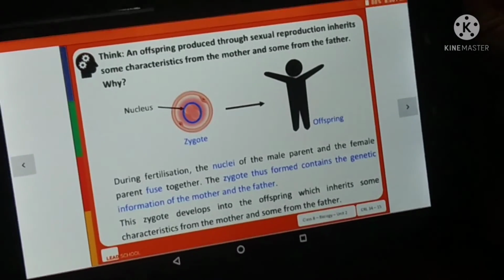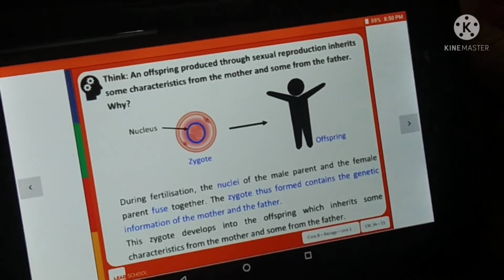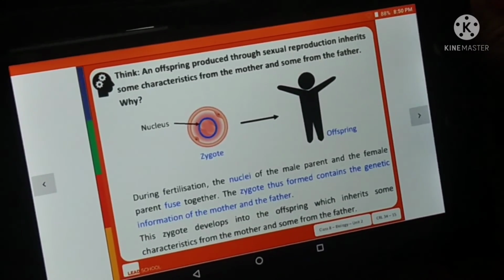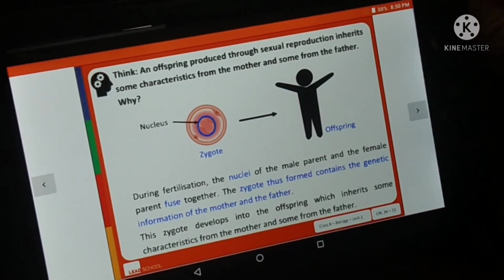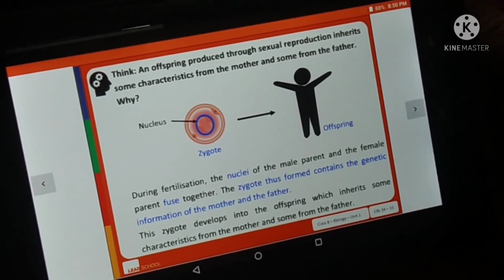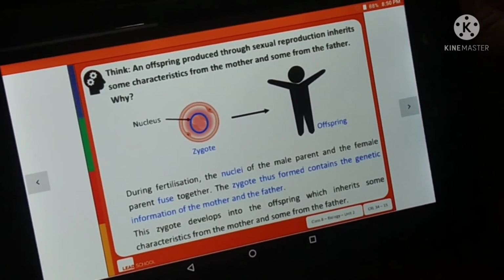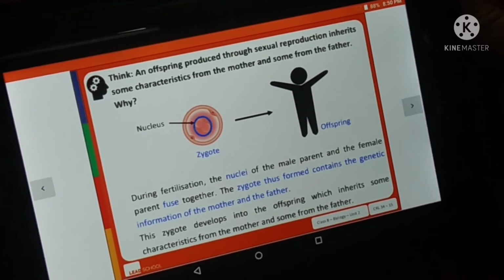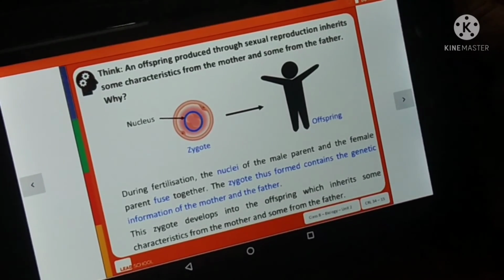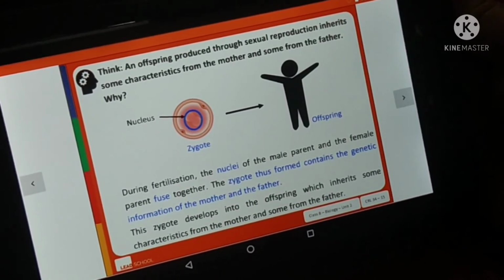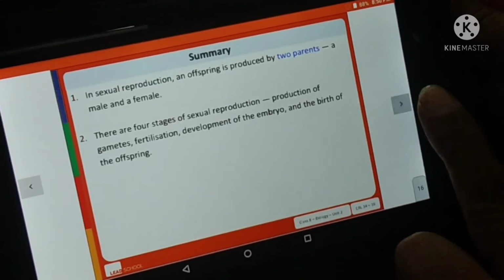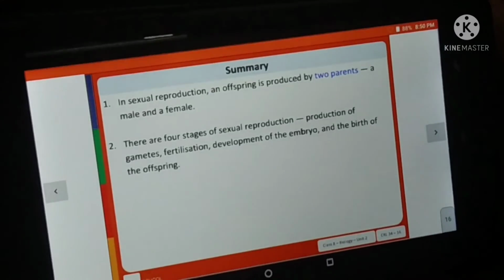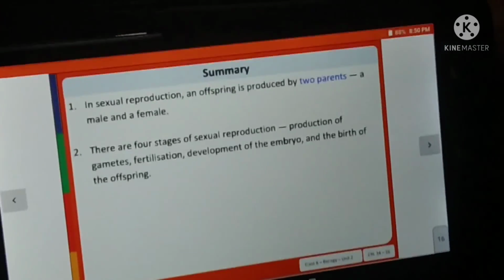During fertilization, the nuclei of the male parent and the female parent fuse together. The zygote thus formed contains the genetic information of the mother and the father. This zygote develops into an offspring which inherits some characteristics from the mother and some from the father. So what we have learned, you can see in this picture.